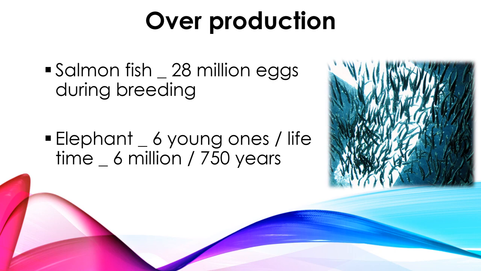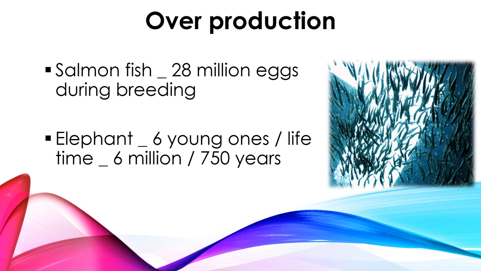The first is the salmon fish. It is able to produce 28 million eggs during the breeding season. The picture displayed there is a salmon fish, and during the breeding season it could produce 28 million eggs. But if all these 28 million eggs hatched, the whole sea would be filled with salmon in new generations. But every egg may not hatch, right?